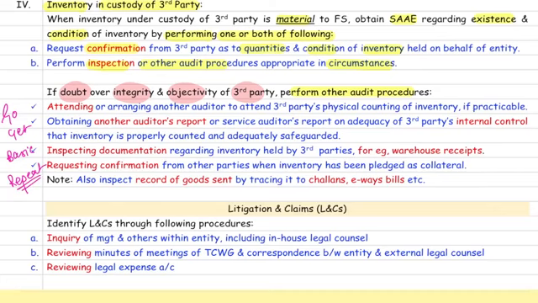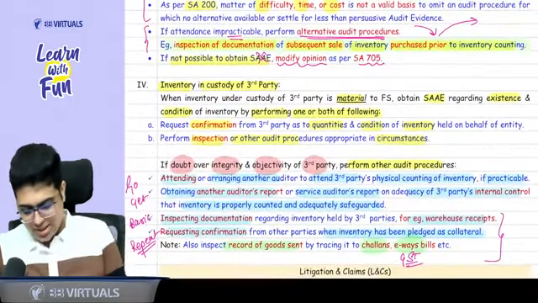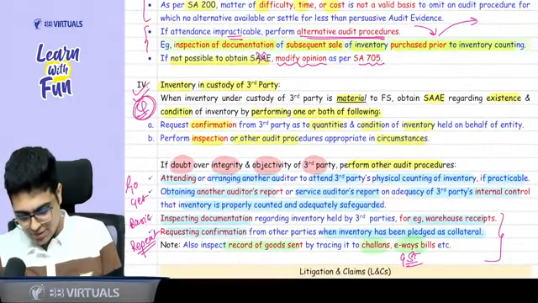Go means attend or arrange another auditor to attend the third party inventory count if practicable. Get means get another auditor report, service auditor report on third party's internal control over inventory. Basic thing is check the documentation like warehouse receipt. Repeat is requesting the confirmation when inventory is pledged as collateral. At the same time, you can also see the record of the goods sent by tracing it to the challans or e-way bills. This is a concept that you study in GST. Deal done? Yes or no? Deal done? Done, sir.